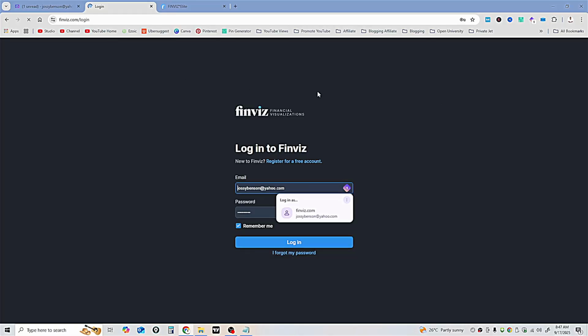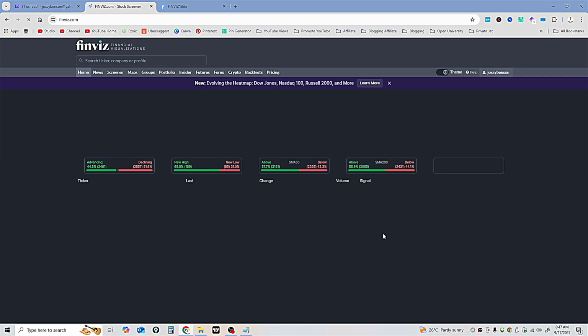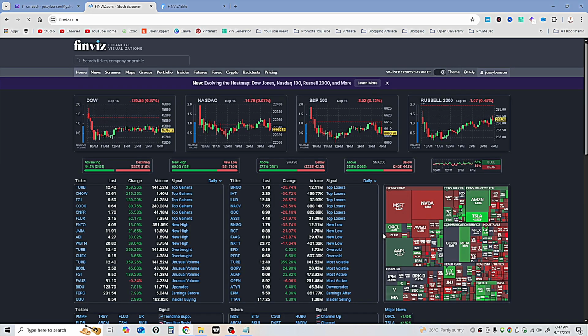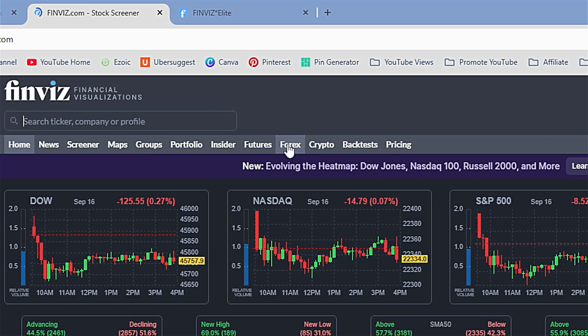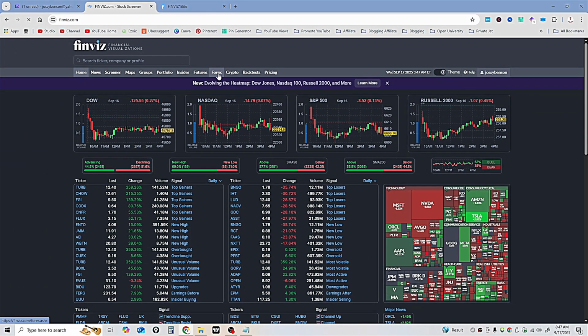Finviz provides me with a username and password for me to log in. So I'll go ahead and click on login, and voila, I am inside my account. The first thing I need to do here is to come to this tab, very, very important, called Forex, because I'm using it mostly for Forex and crypto, and sometimes for other stock screeners and the rest of it. So I'll click on Forex. Once I click on Forex, I'll allow it to load fully and come back. Once it loads, I will show you exactly what you need to do.